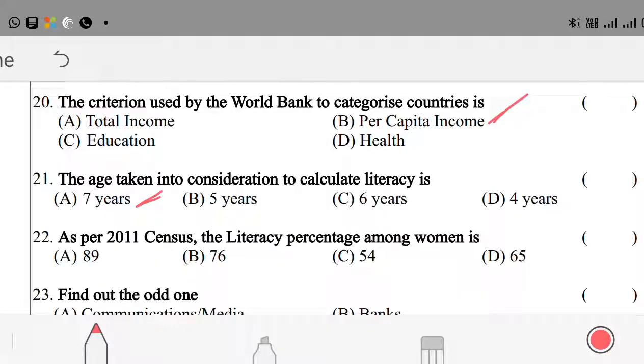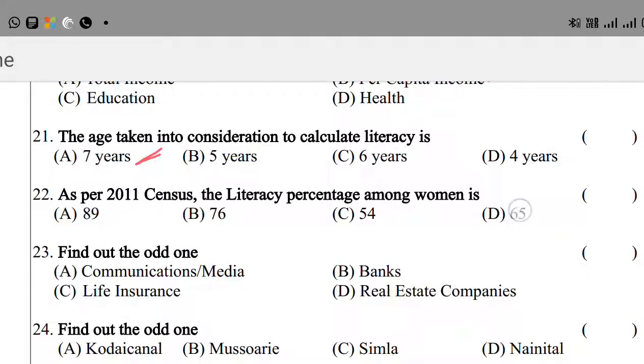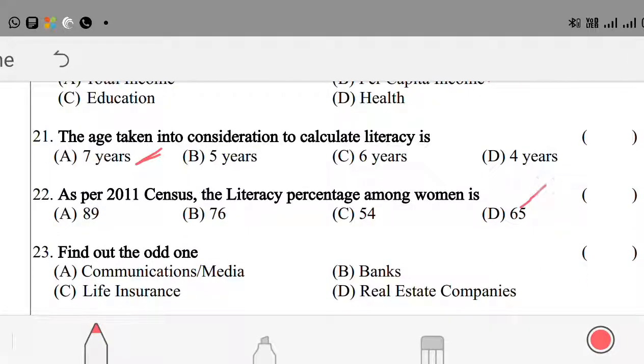The next question is 22. As per the 2011 census, the literacy percentage among women is option A, 89; option B, 76; option C, 54; option D, 65. Here option D is the right answer, 65.